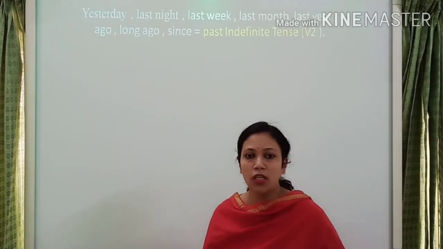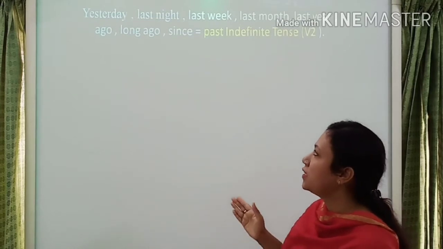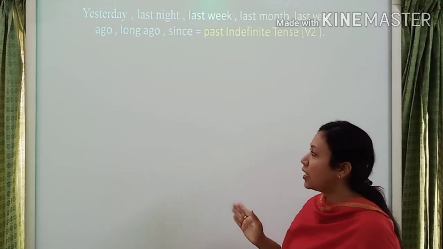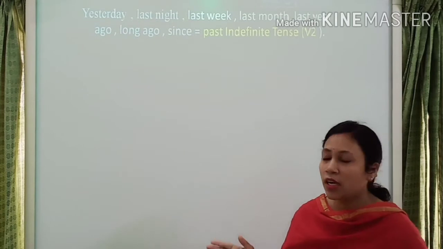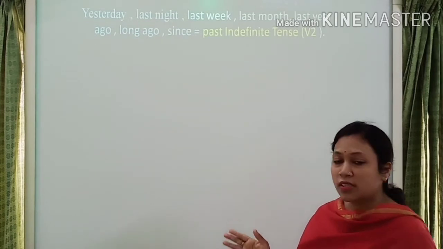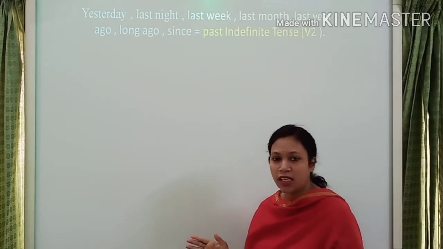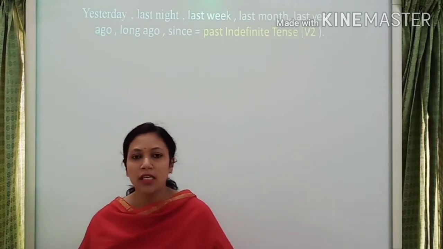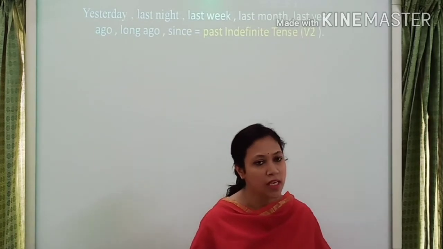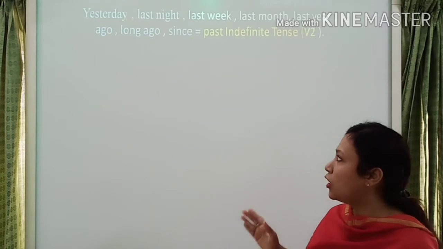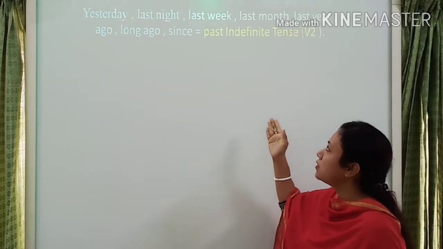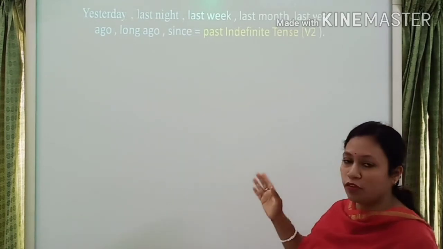The next rule: if any sentence has yesterday, last night, last week, last month, last year, ago, long ago, since, it indicates the past tense. Then the tense will be past indefinite tense, or verb 2.